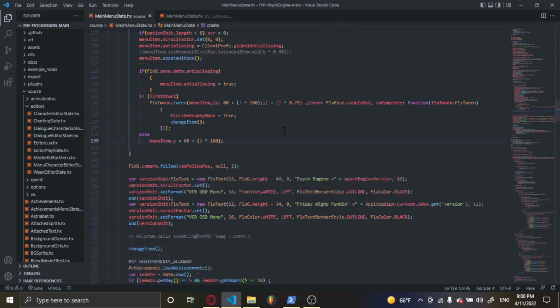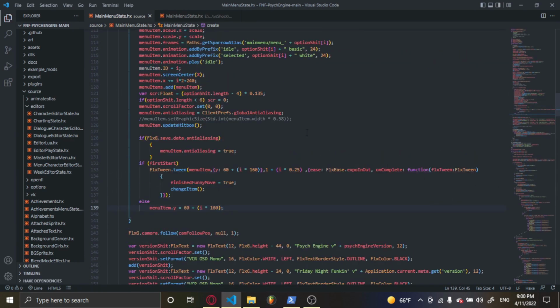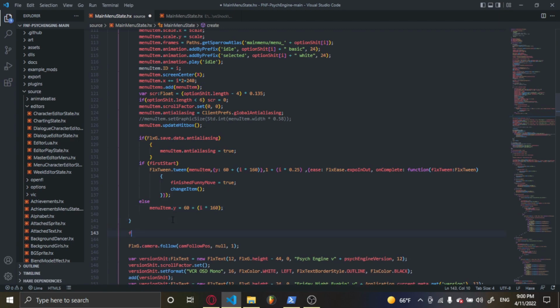So basically this code makes a tween to make the menu button move when you start the game. And at the end of the for each statement, just put the variable that we made equal to false. And if you want to change the variable name, just replace firstStart with your variable name.